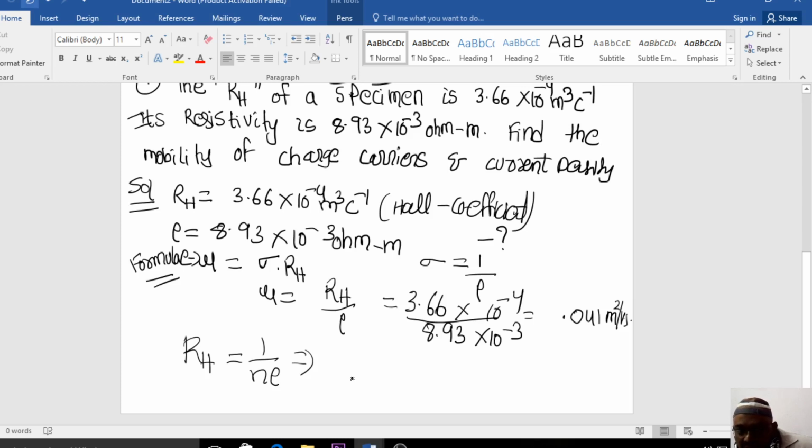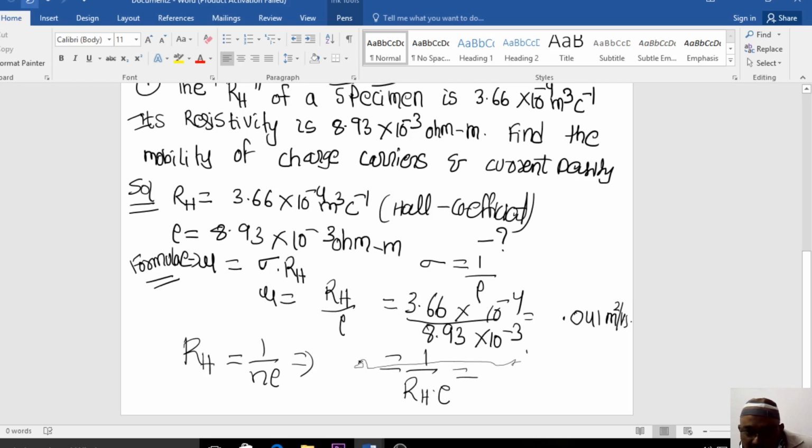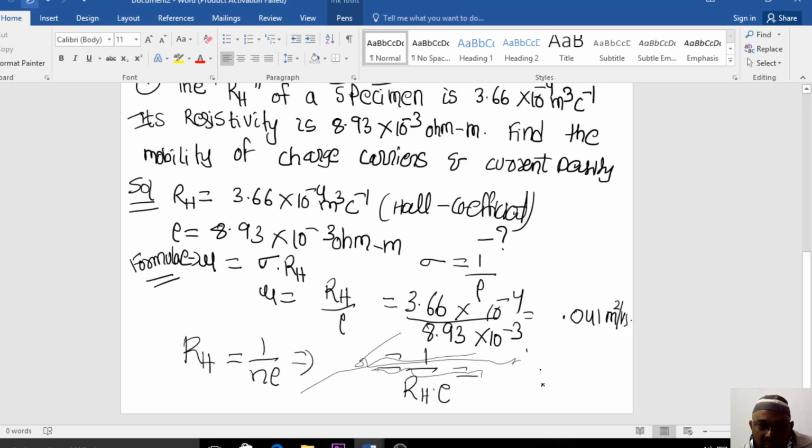So we are just representing it with N. E is the charge of the electron, which everybody knows. Please write it down: RH is equal to 1 by NE.